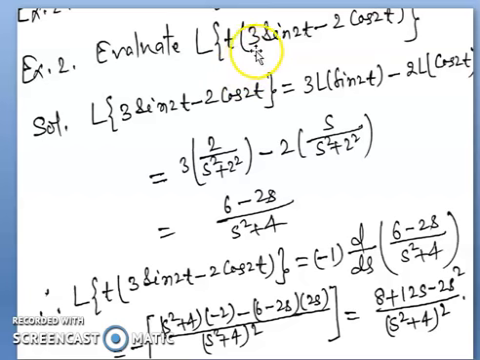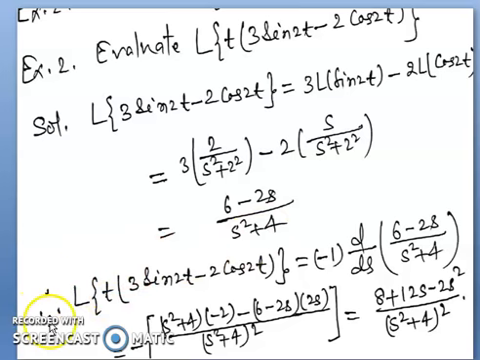evaluate L of t (3 sin 2t minus 2 cos 2t). Solution: L of (3 sin 2t minus 2 cos 2t). So it becomes 3 of L of sin 2t minus 2 of L of cos 2t. 3 as it is, sin 2t is 2 divided by s square plus 2 square, minus 2 as it is, s divided by s square plus 2 square. So it becomes, after simplification, (6 minus 2s) divided by (s square plus 4).